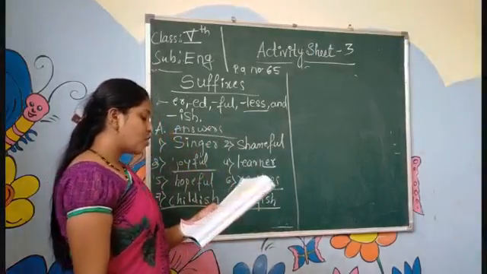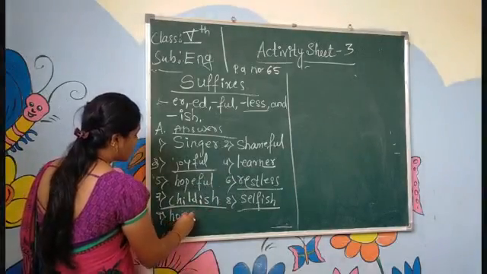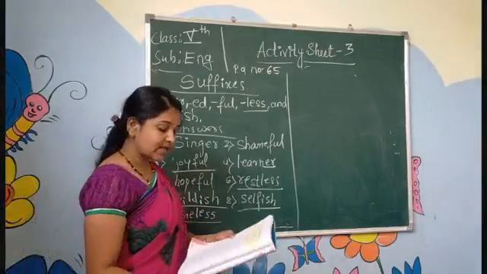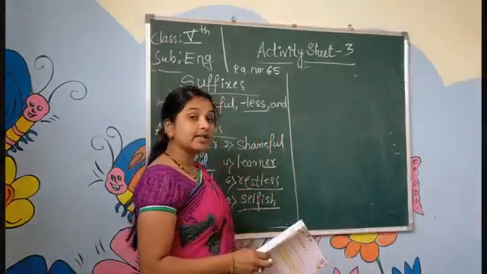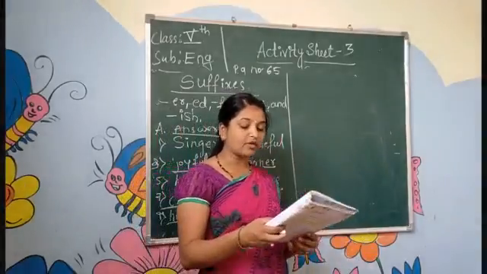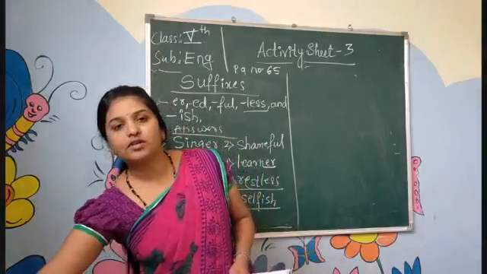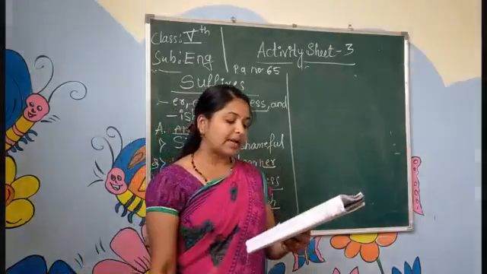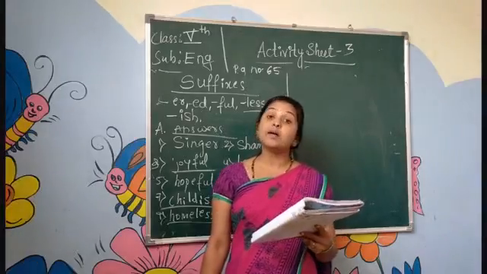Next, home, homeless. Ninth one, home, homeless. So remaining words you need to do by yourself. 8, 9 I have written here. So 10, 11, 12 you write the suffixes of those 3 words. Okay. Next, coming to the B main, fill in the blanks with the suffixed form of the words given in